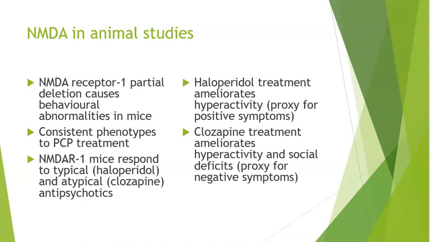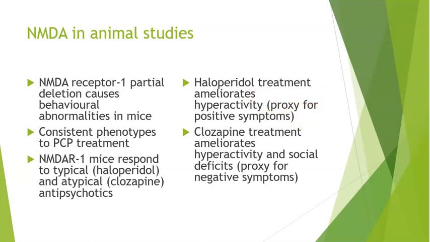Now, when we treat these mice that have this receptor removed with typical and atypical antipsychotics, we actually see an improvement. We see them responding to these antipsychotics in a similar way to human patients. When we give them haloperidol, it ameliorates the hyperactivity. This is a proxy for positive symptoms in an animal model.